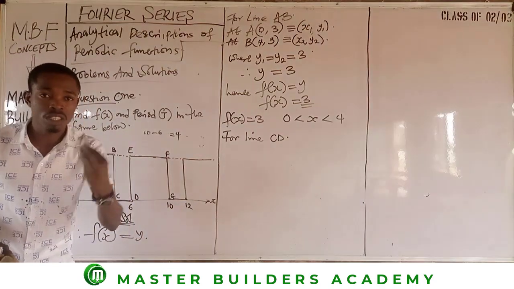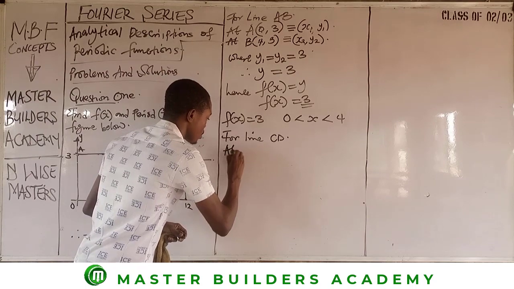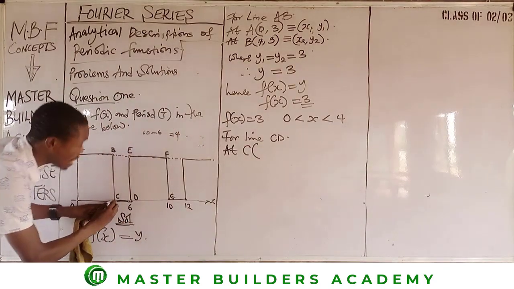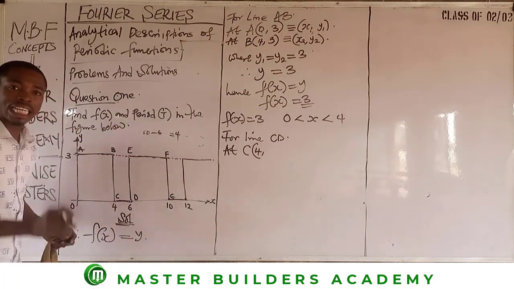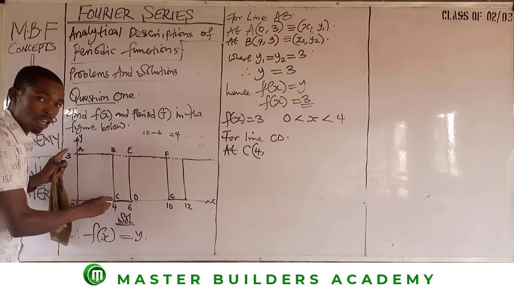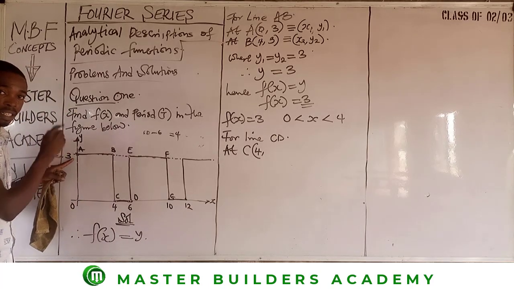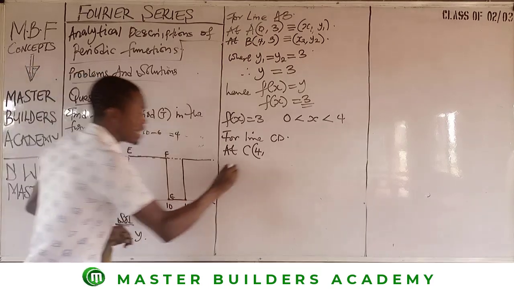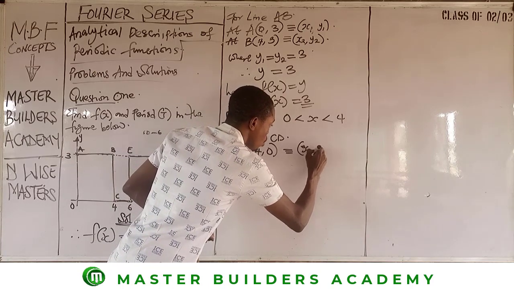So the question is, what is the value at C? What is the value at D? So at C, now look at it. At this point, don't forget we take x first. The value of x is 4, but the value of y is 0. Why? Anytime a line falls on the x-axis, the value of y is 0. The same way, anytime a point falls on the y-axis, it shows that the value of x is 0. So here, y is 0. And this is equivalent to x1, y1.